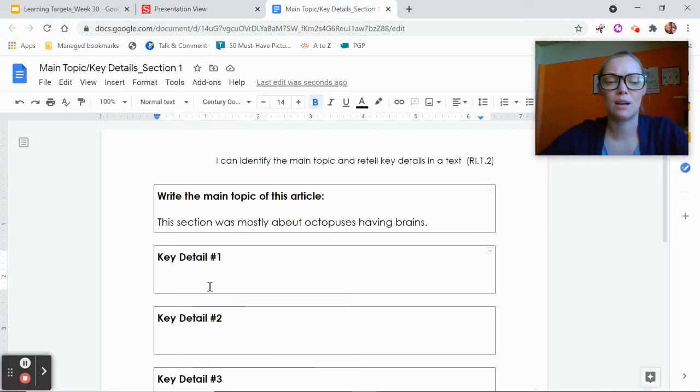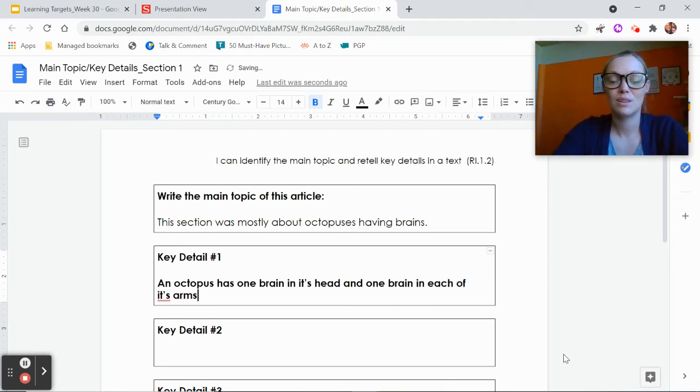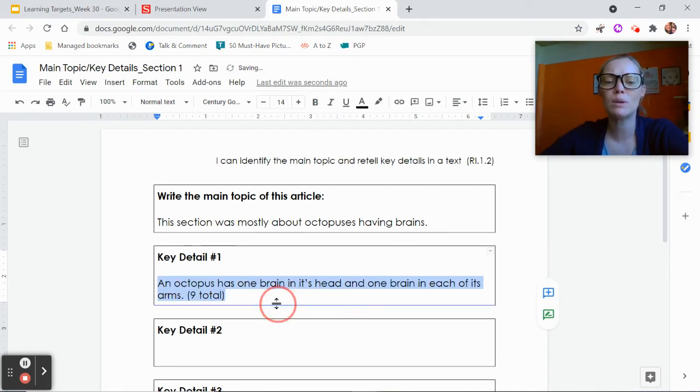So on my first key detail, I'm going to say octopus has 1 brain in its head, just like us, and 1 brain in each of its arms. And I'm just going to put 9 total, so I remember that because that was important. All right, so there's my first key detail. And I'm going to keep reading and see what else would be important to know about the octopus and their brains.